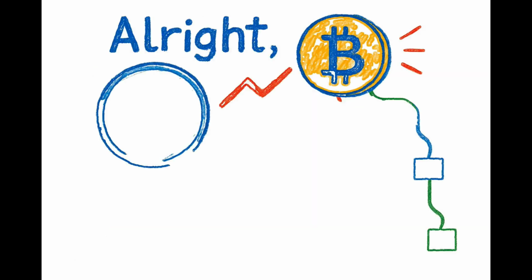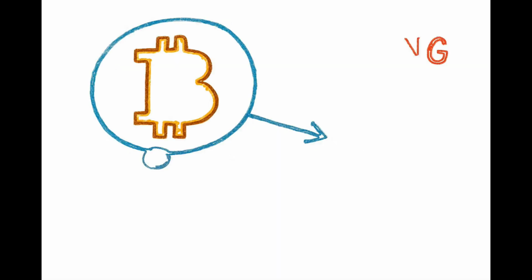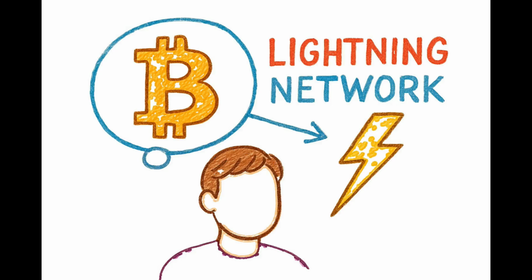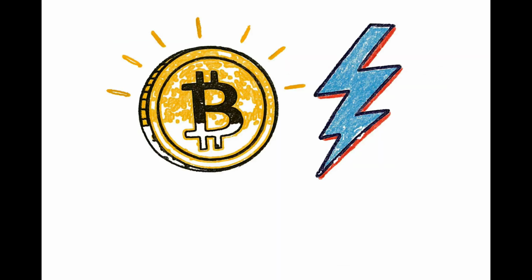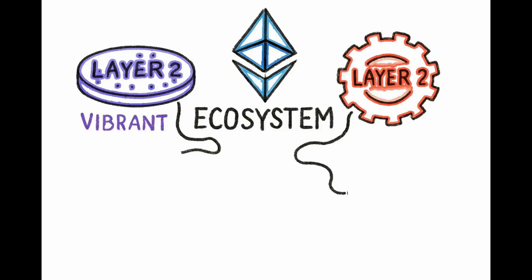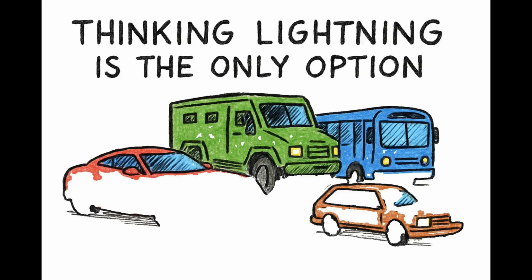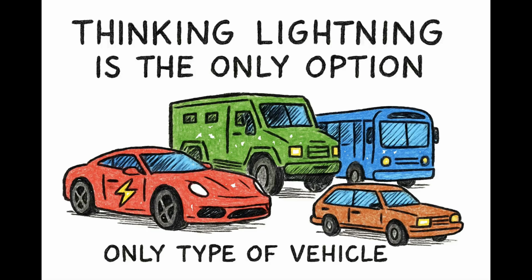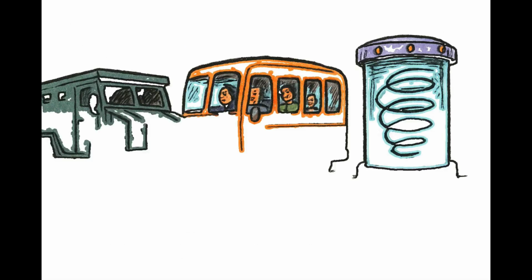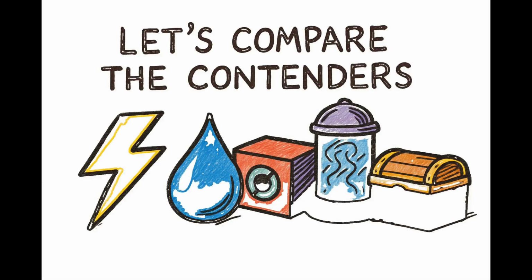All right, let's break down the world of Bitcoin's Layer 2 solutions. When you think of scaling Bitcoin, your mind probably jumps straight to the Lightning Network. And for good reason, it's a game changer. But the innovation doesn't stop there. There's a whole vibrant ecosystem of other Layer 2s, each designed with unique strengths for different jobs. Thinking Lightning is the only option is like thinking a sports car is the only type of vehicle. Sometimes you need an armored truck, a community bus, or even a futuristic teleporter. So let's compare the top contenders.